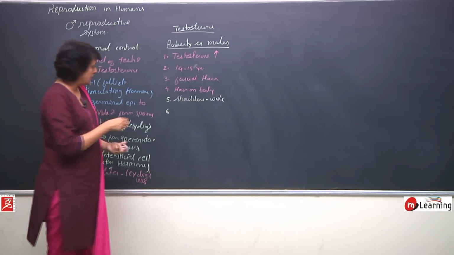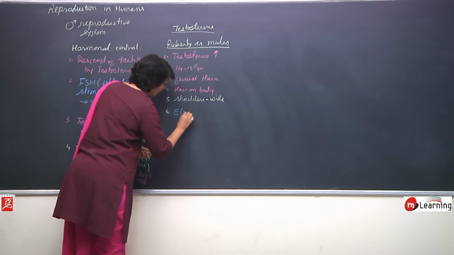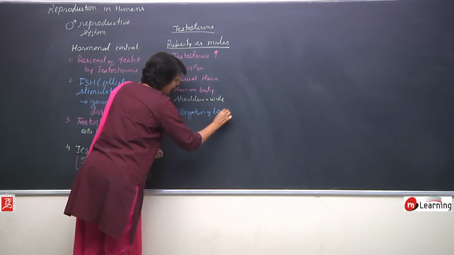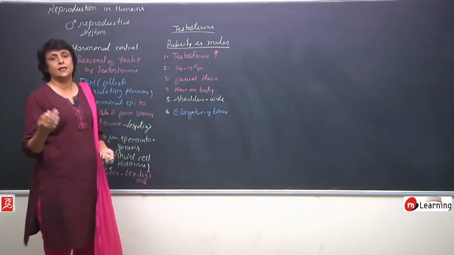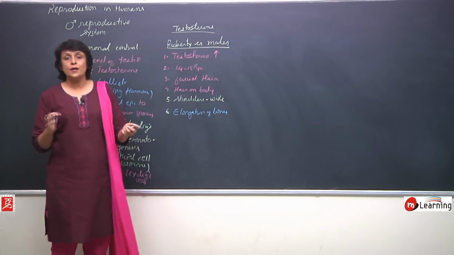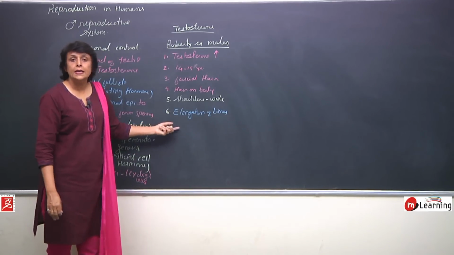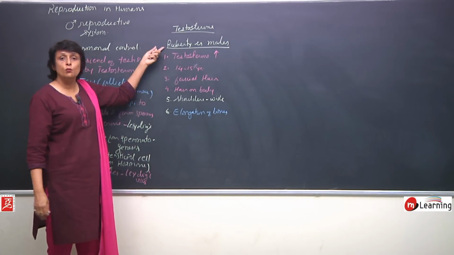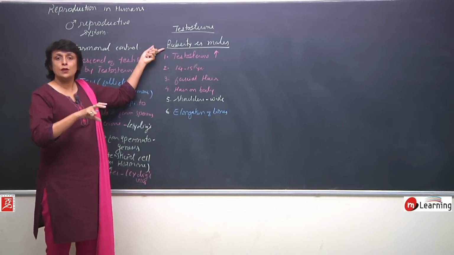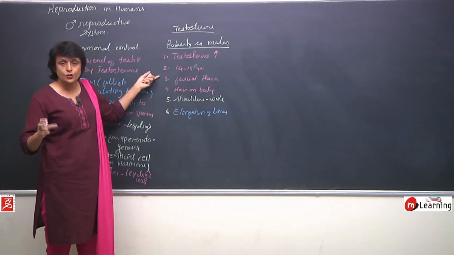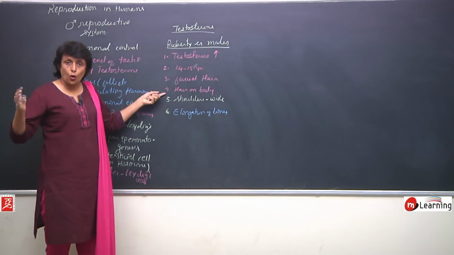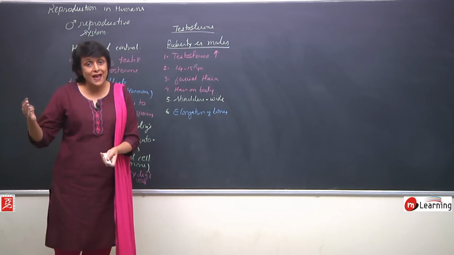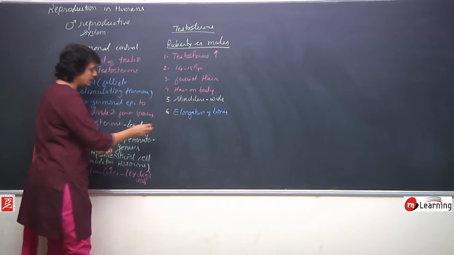Bones elongate, and that is why there is a sudden increase in height. So, a boyish structure changes into a manly structure. The boys turn tall, and because of widening of the shoulders they start looking like men, and a manly appearance is seen.